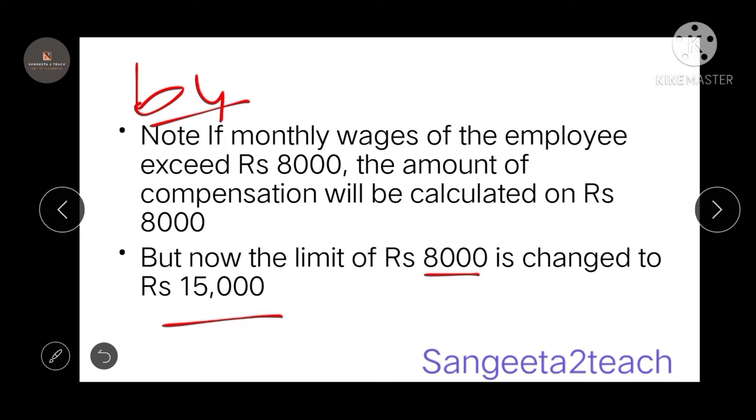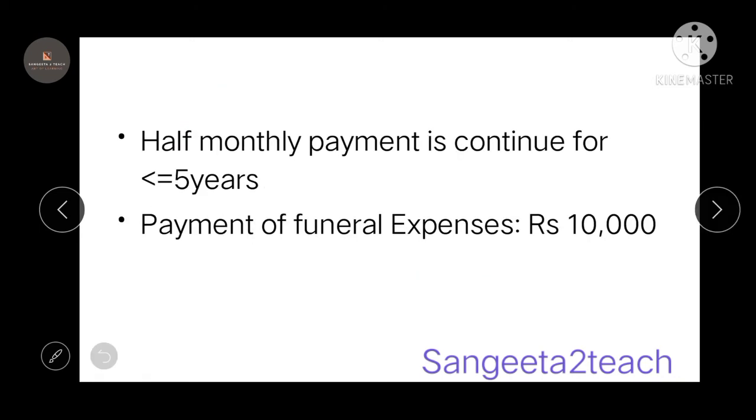Whenever you're solving a problem, look for a monthly wage. When the monthly wage is greater than 15,000, you're going to consider 15,000 only. If it is less than 15,000, you're going to consider the original value of the monthly salary. So half monthly payment, as I said, is paid when the temporary disablement is greater than or equal to 28 days, and this will continue for less than or equal to 5 years, and the payment of funeral expenses is 10,000.